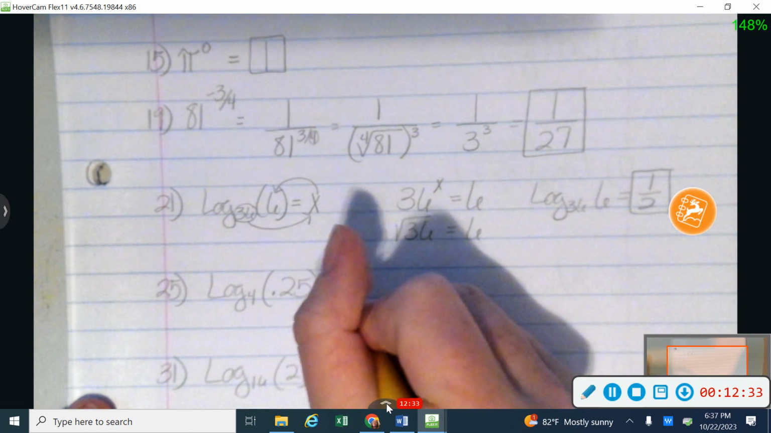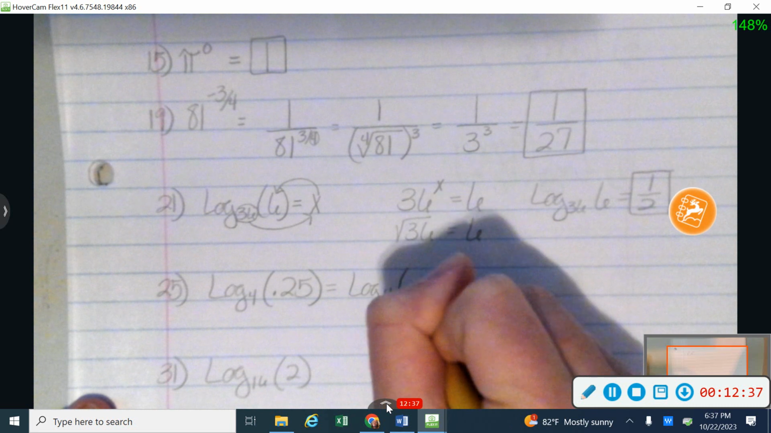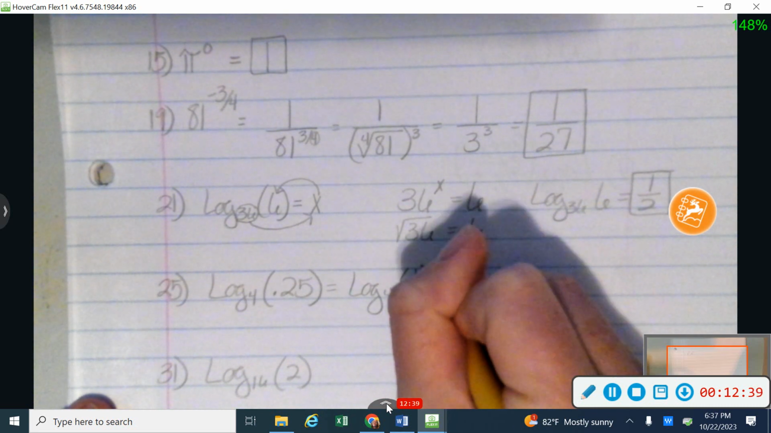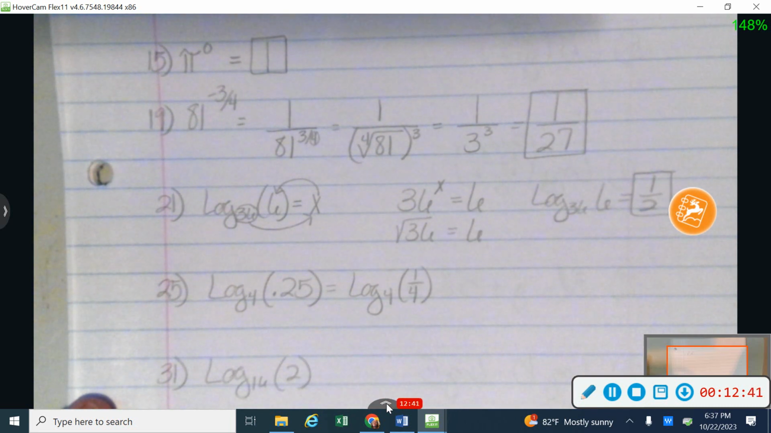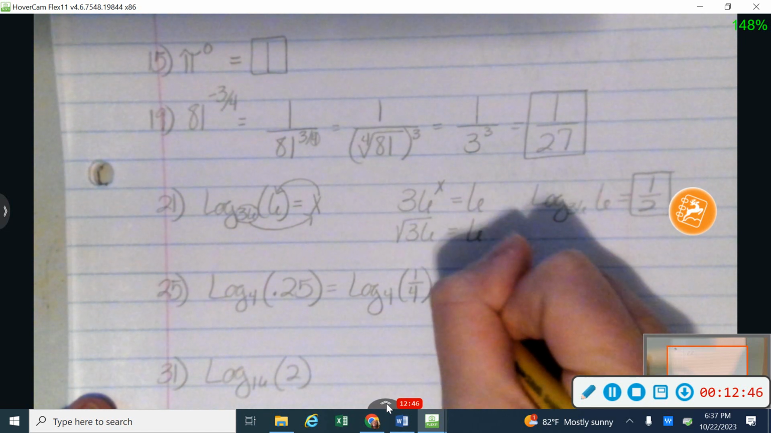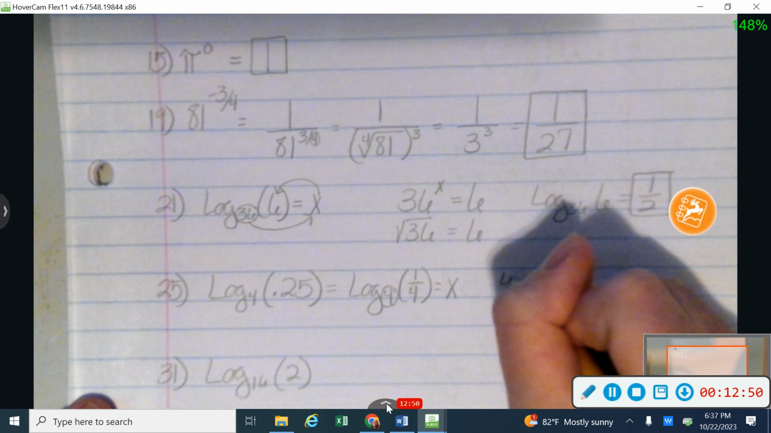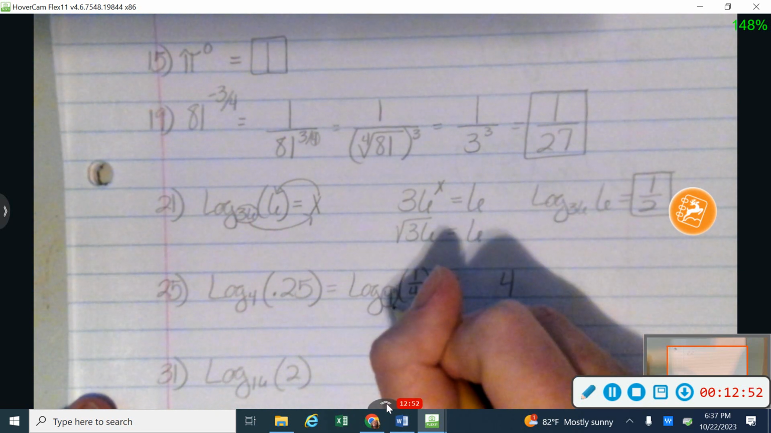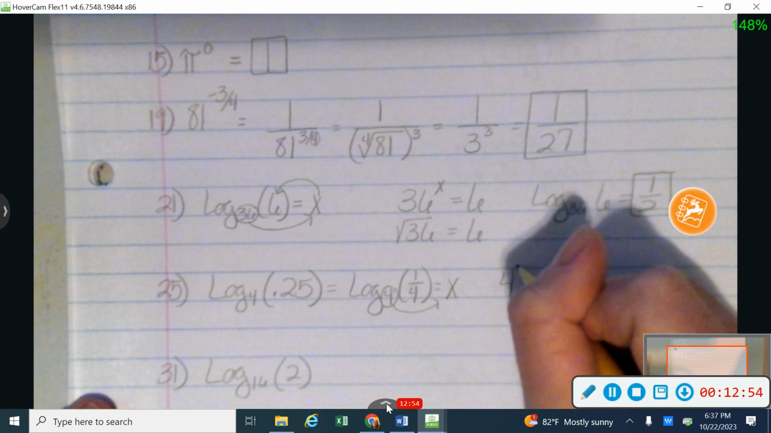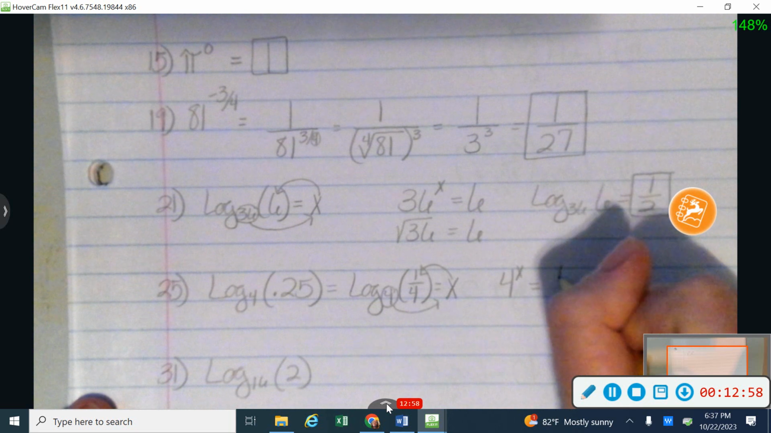Okay. Let me start on 25 by kind of rewriting this one. I'm going to rewrite that 0.25 as 1 over 4, just because in a minute you'll see I need the fraction version of that number. It'll really help me out. Again, I'm going to set that equal to x. You can set it equal to any variable that you want. And I'm going to start with my 4. I'm going to raise it to the power of x, and then I'm going to set it equal to this 1/4.